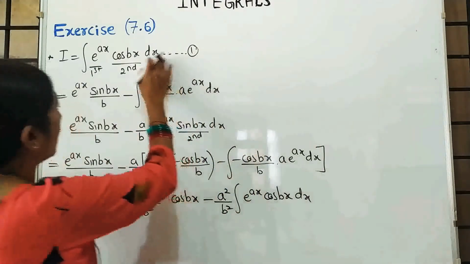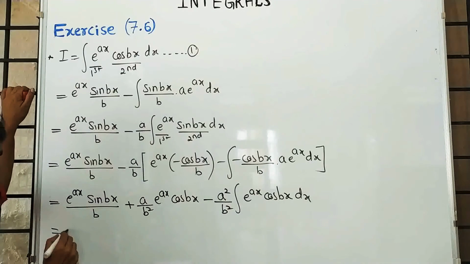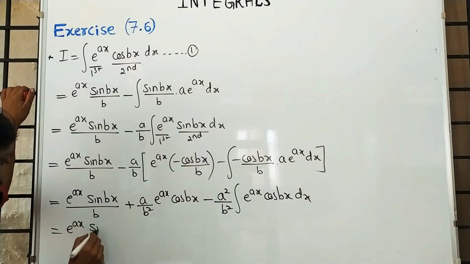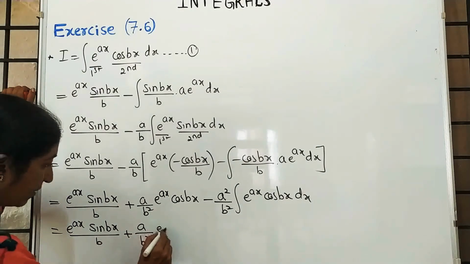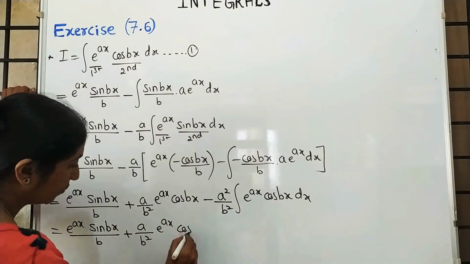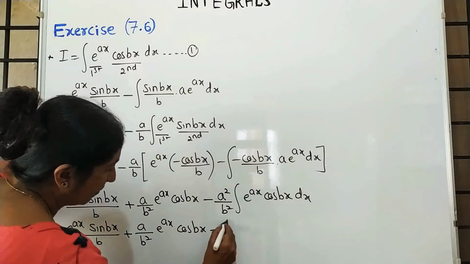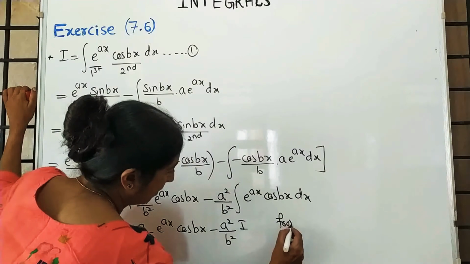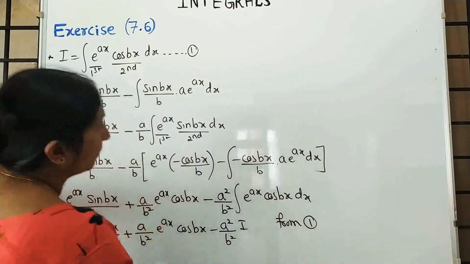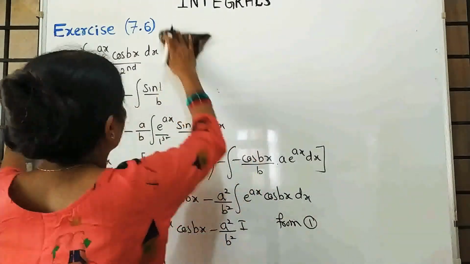See, is it I or what from equation 1? It is e raised to ax sin bx by b plus a by b square e raised to ax into cos bx minus a square by b square into I. This is from equation 1. Now rearrange that.